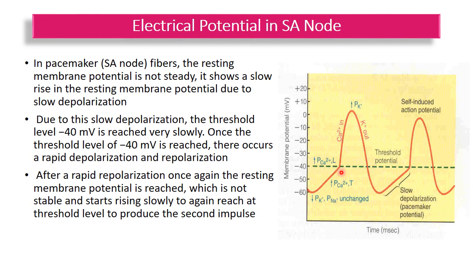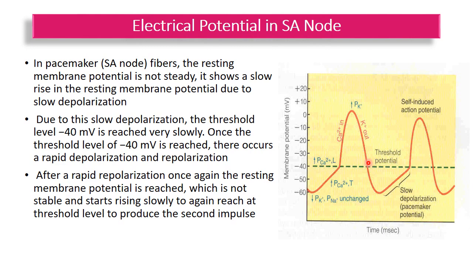Due to this slow depolarization, the threshold level is at minus 40 millivolts. You can see the dotted line. Once the threshold or firing level of minus 40 mV is reached, there occurs a rapid depolarization, up to plus 5 millivolts. And then occurs the rapid repolarization. There occurs an action potential and generation of an impulse.